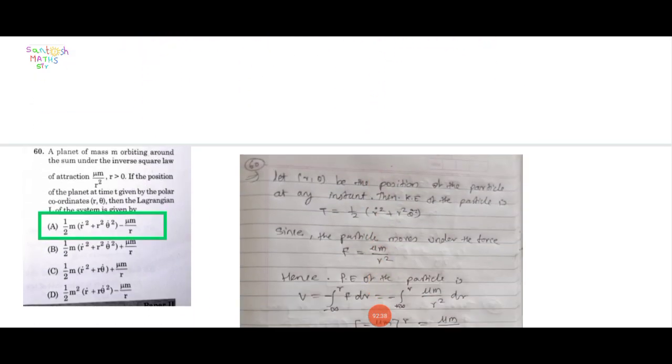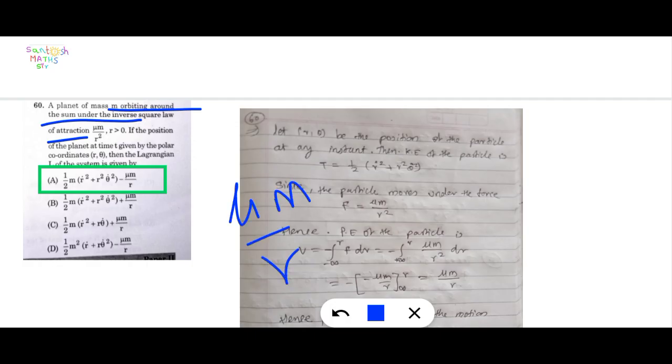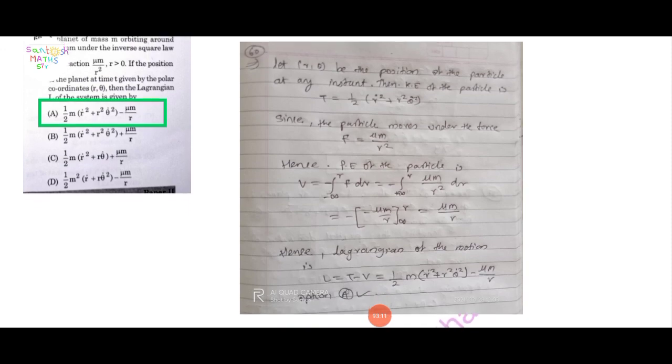Next question. Question number 60. A planet of mass m orbiting around the sun under the inverse square law of attraction mu m upon r square, where r is greater than 0. If the position of the planet at time t is given by the polar coordinates r, theta, then the Lagrangian L of the system is given by. Here option A is correct. This is a solution for that question.